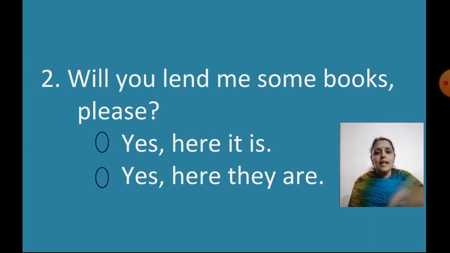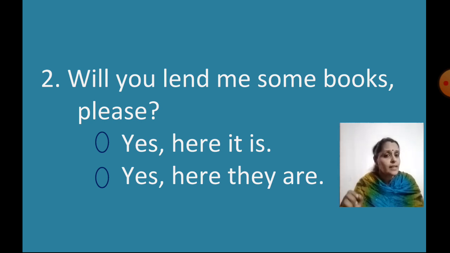Okay, the next one, will you lend me some books, please? Now tell me, what should I select? Yes, here it is, or yes, here they are. Some books means, children, I'm not asking for one book but more than one book, right?